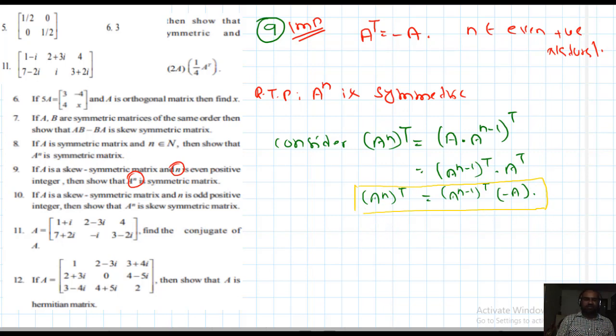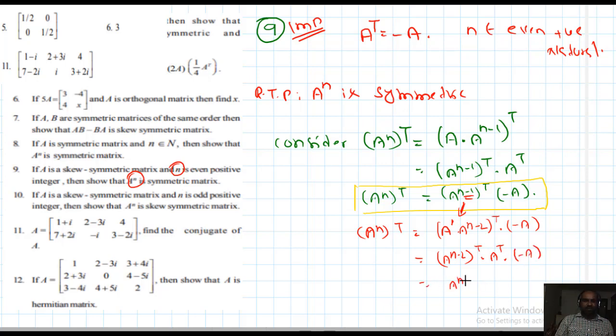So next thing, students, interesting thing next. A power n whole transpose equal to, instead of this, I can write A into A power n minus 2 whole transpose into minus A. So this is A power n minus 2 transpose into A transpose into minus A. So what is this?